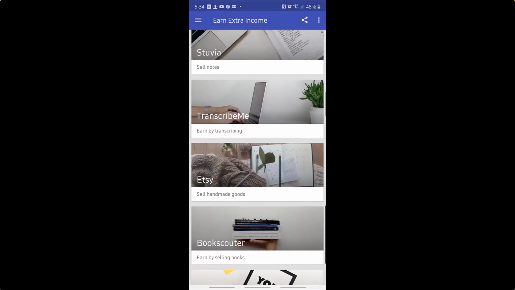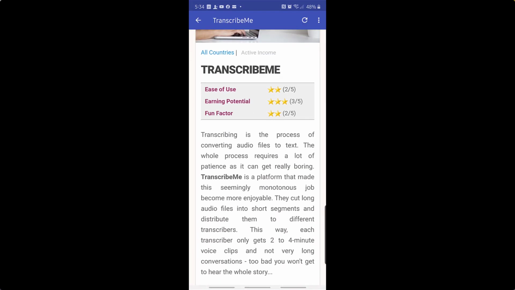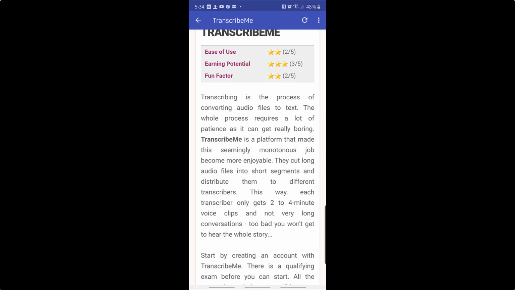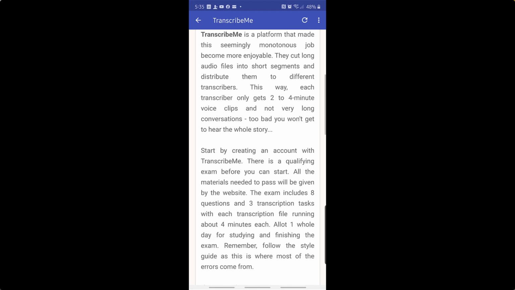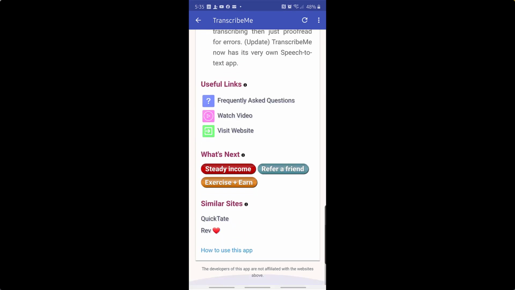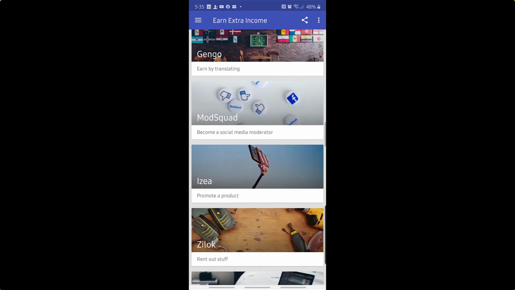Stuvia, Transcribe Me, right? Transcribing is a process of converting audio files into text. Some of you might be familiar with that, where you listen to something and type it up into text. There's all kinds of different platforms that will hire people like you and I to do this work. Transcribe Me is just one of them. They let you know how to start, payment method, other sites that are similar to it, and useful links in terms of how Transcribe Me works. There's all kinds, guys.